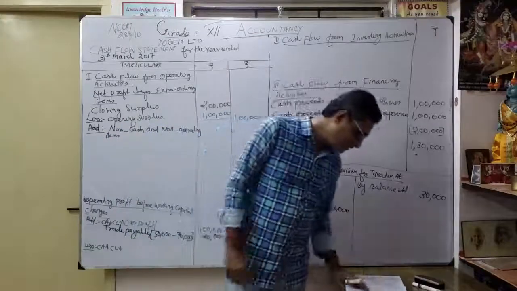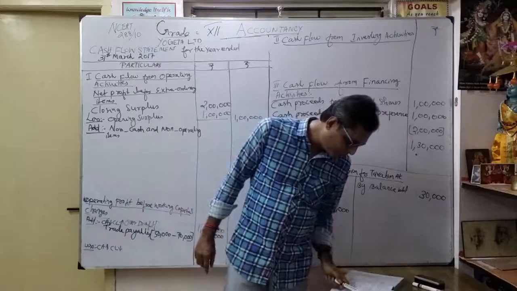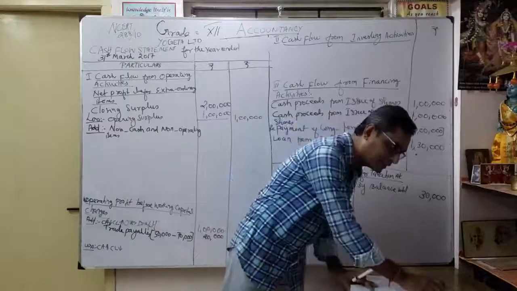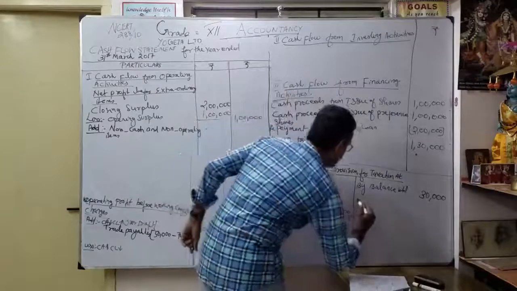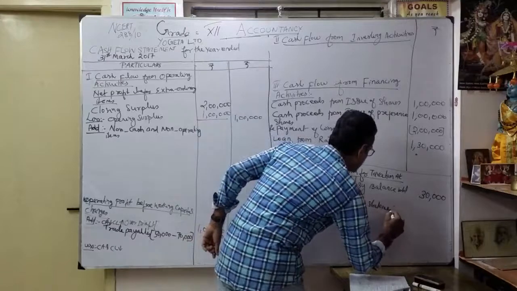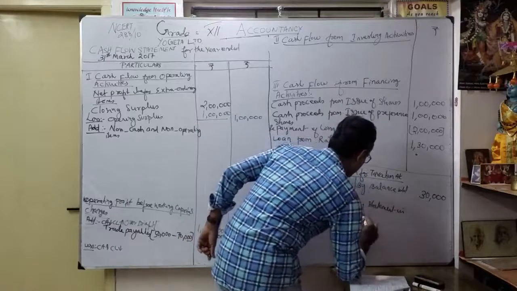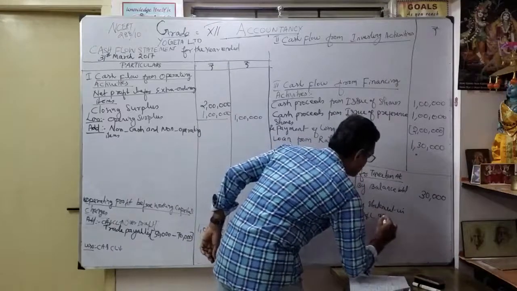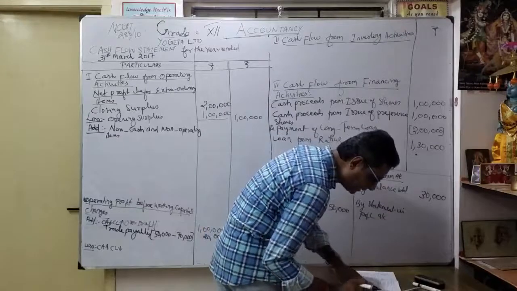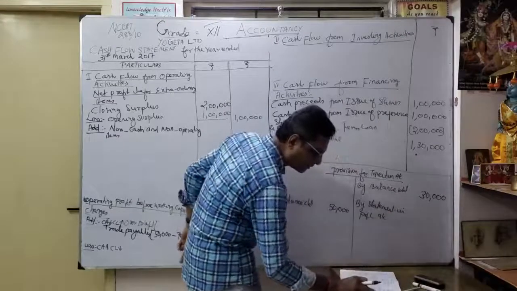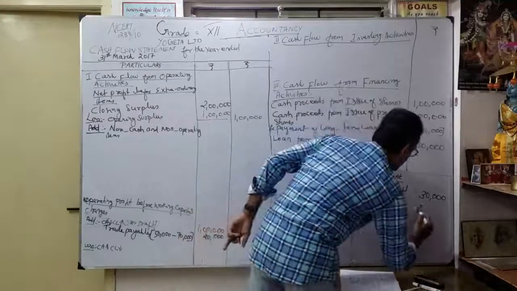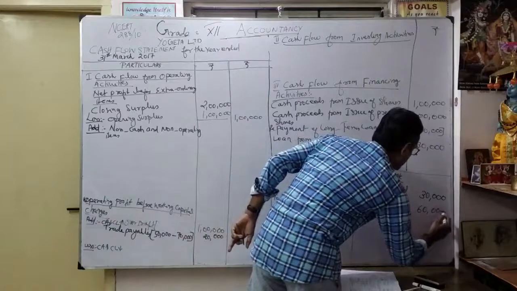See the additional information what they given. Tax provision created during the year amounted to 60,000. Okay, that's where you have to write here. So by statement in profit and loss account, how much? They given from the additional information, how much? 60,000. Provision created during the year amounted to 60,000. Okay, that's what we are going to write here.